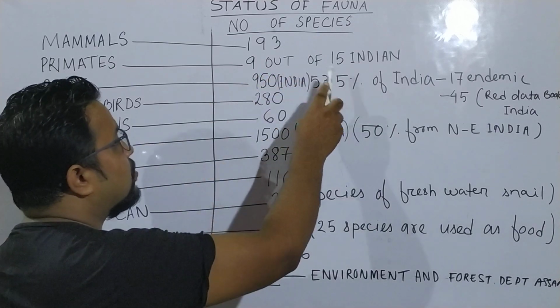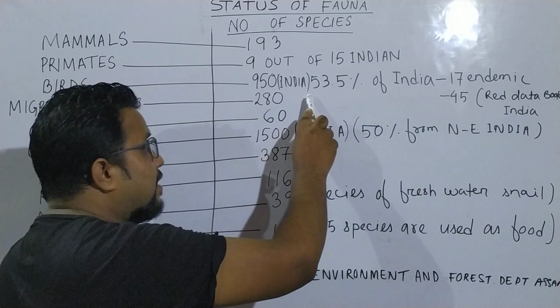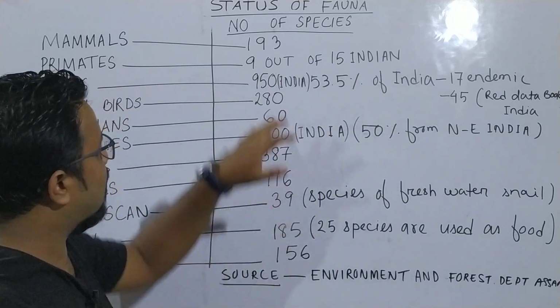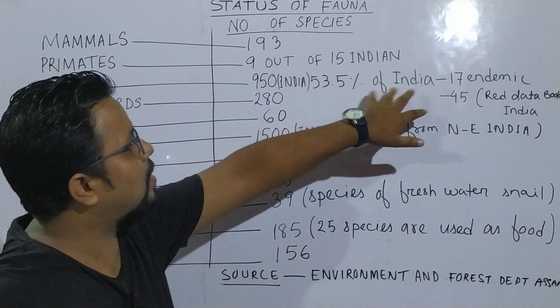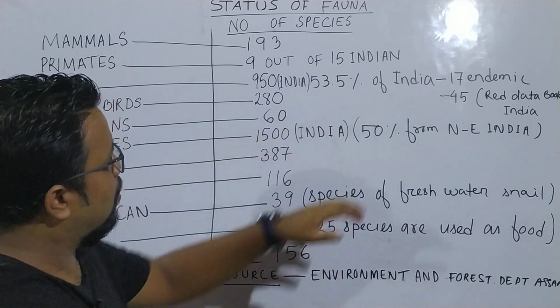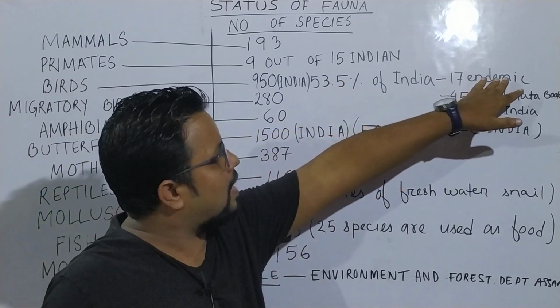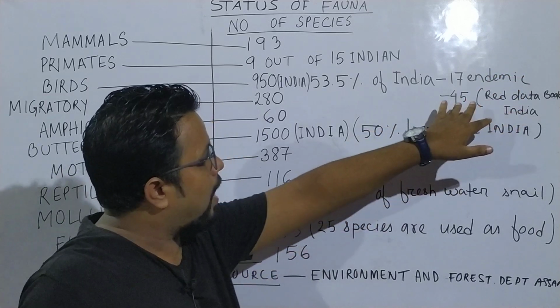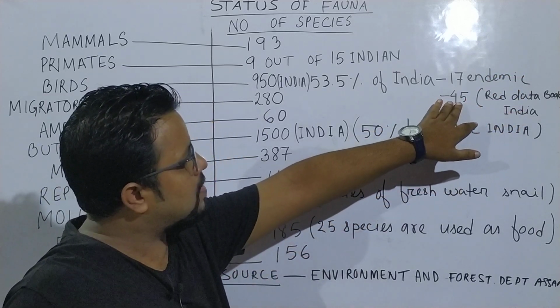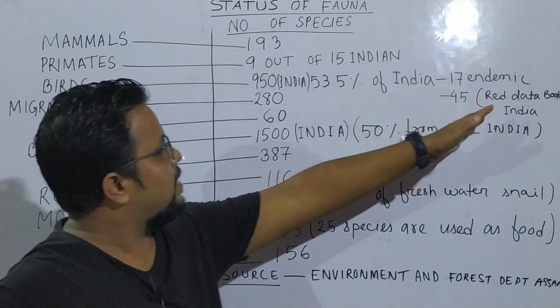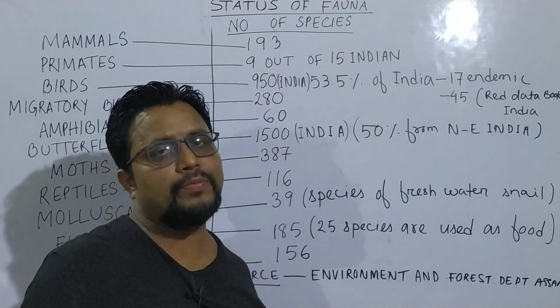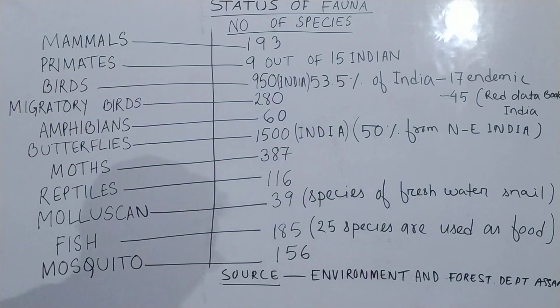Out of that, 53.5% is from Assam. 17 is endemic to Assam, and 45 species from Assam in the category of birds are in the list of Red Data Book of India. This is again very important.